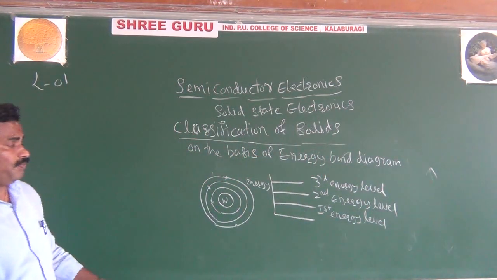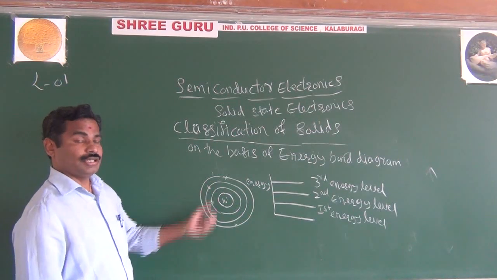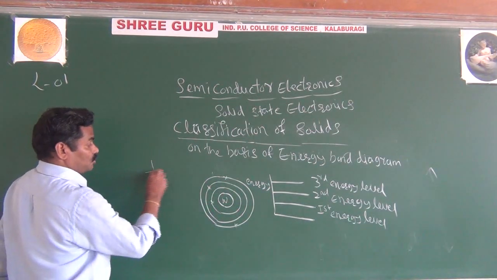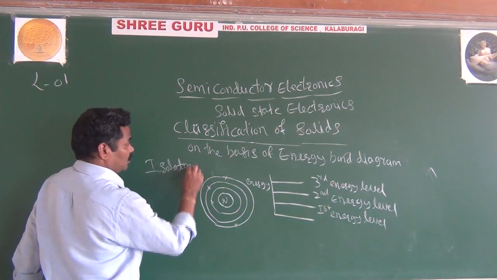Look here, now we are considering the isolated atom. We are considering what is called an isolated atom.